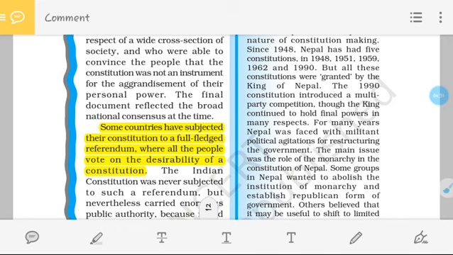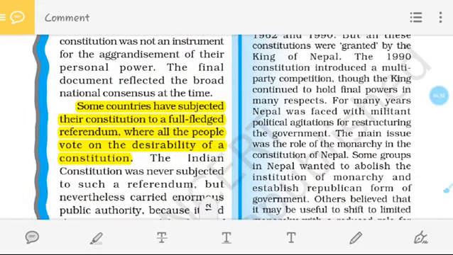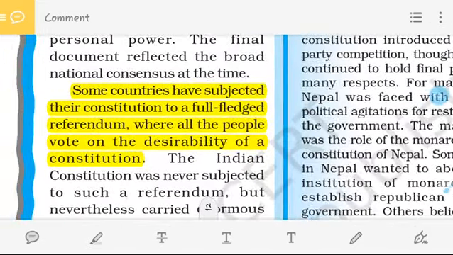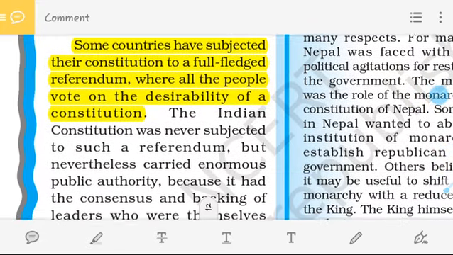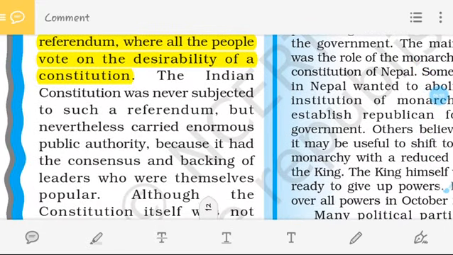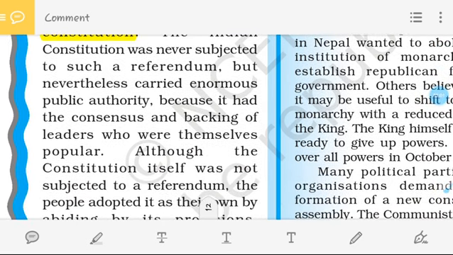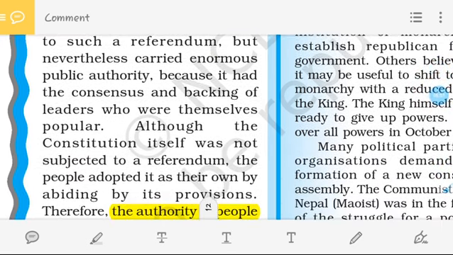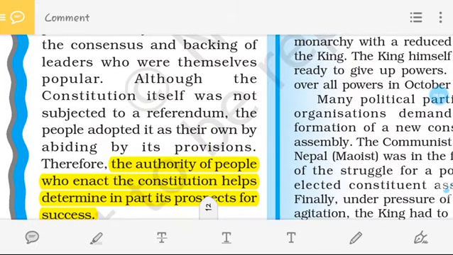Some countries have subjected their constitution to a full-fledged referendum. In class 9 you already learned about the referendum, which means the people directly vote on the desirability of the constitution. But the Indian constitution was never subjected to such a referendum, because we worked on the constitution along with the Constituent Assembly, and the people adopted it as their own by adding provisions.